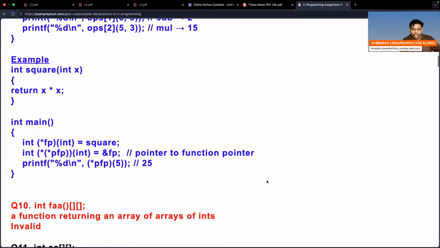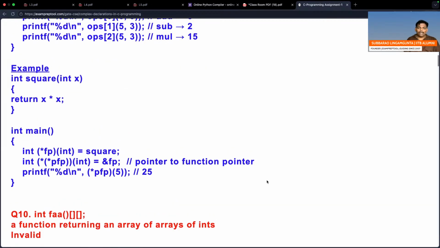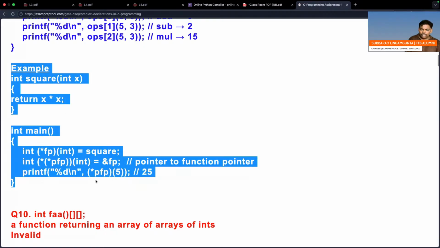Right, I think one more example I gave. Can you see question number 9 only? One more example I gave, you verify, similar way. See, square is a function. See the one more problem. Square is a function.